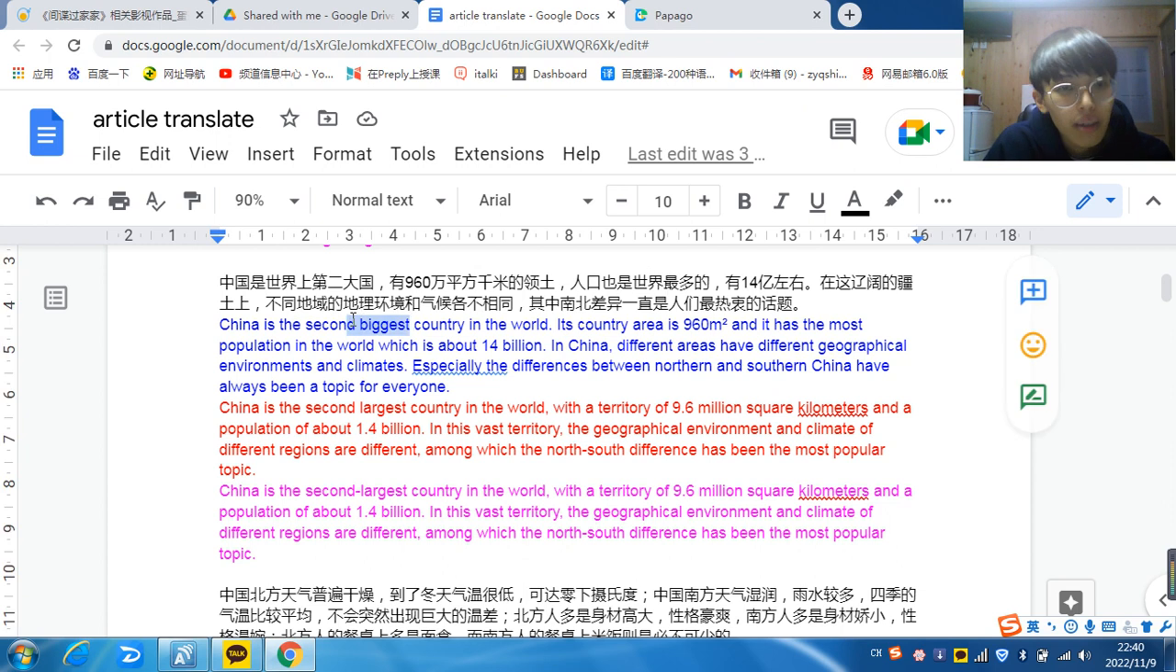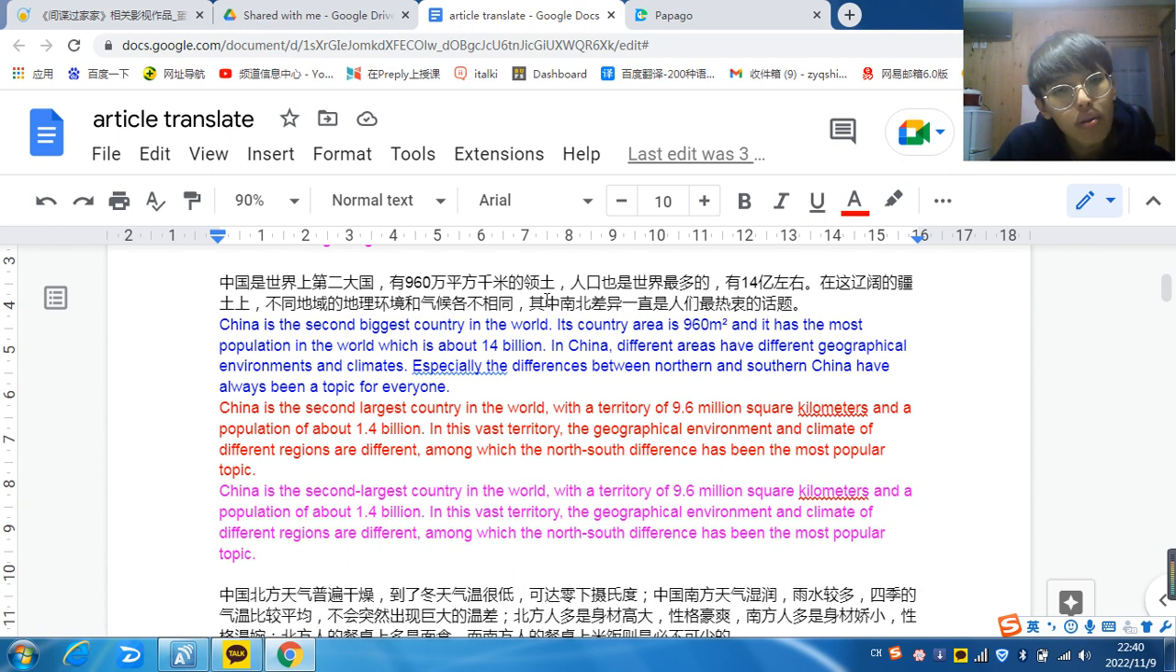for this word, the biggest, at first I only thought of "biggest country," but after I saw the translation by Papago, I know it's the largest. I should use the largest, the second largest country in the world.